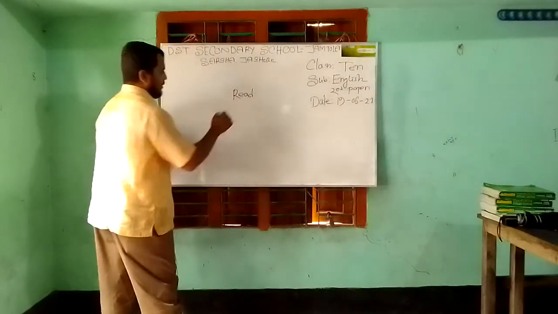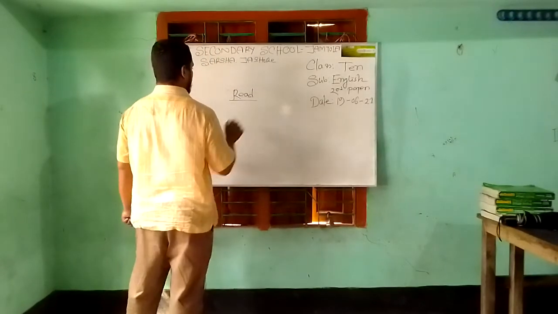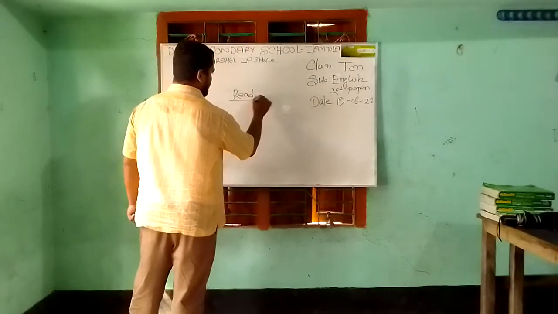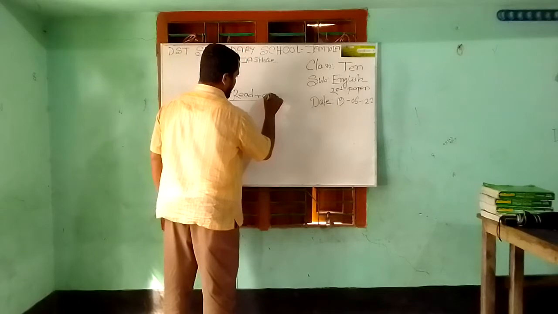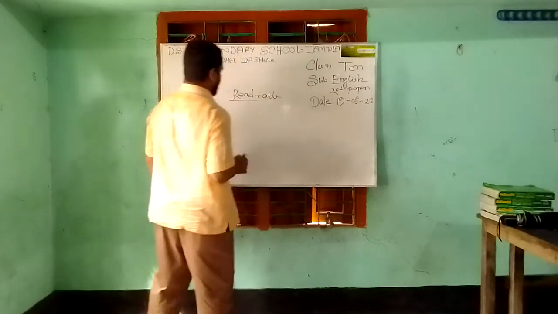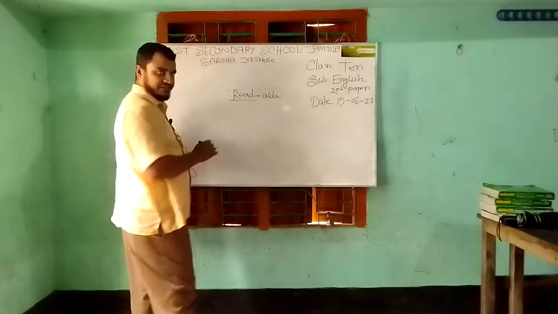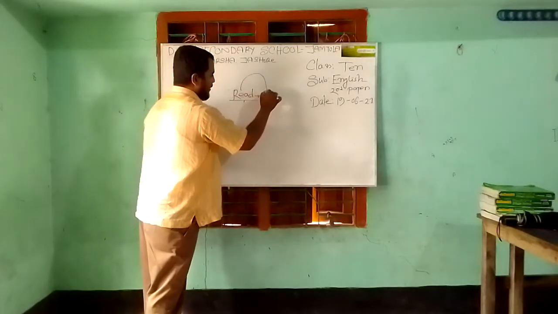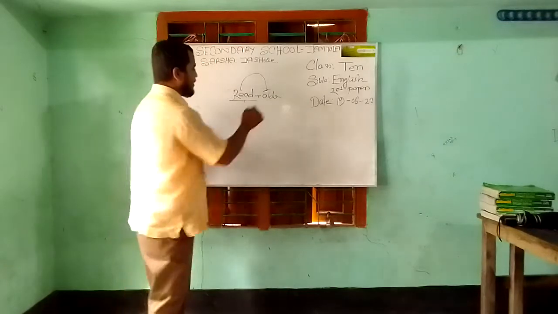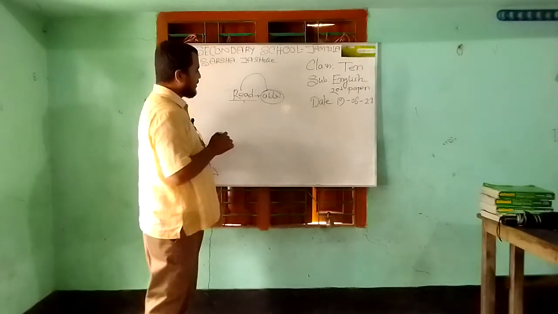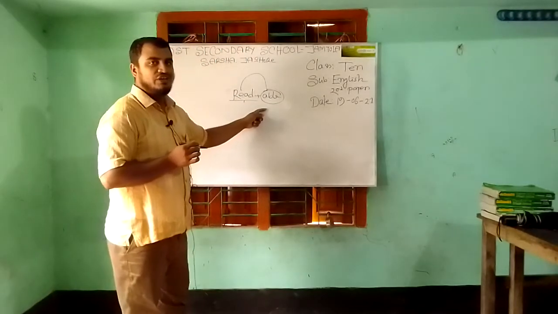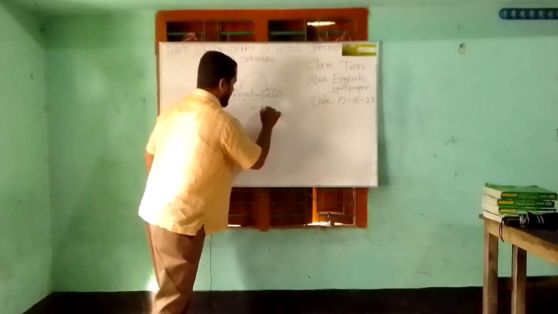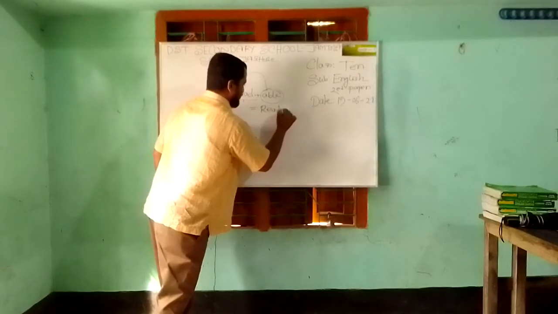Read. It is the root word. Plus able. Here the root word is read, and I add able at the end of the root word, and it makes a new word, that is readable.